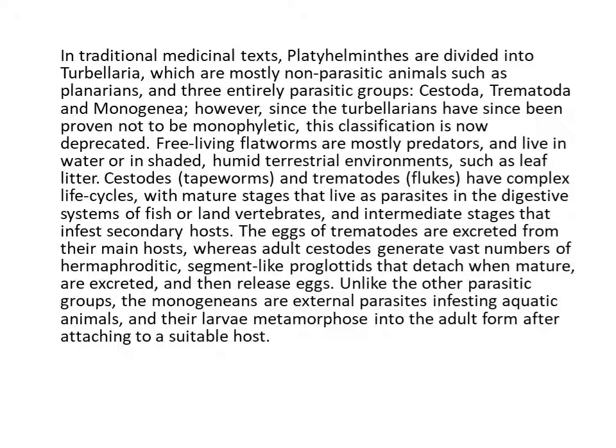The eggs of trematodes are excreted from their main hosts, whereas adult cestodes generate vast numbers of hermaphroditic segment-like proglottids that detach when mature, are excreted, and then release eggs. Unlike the other parasitic groups, the monogeneans are external parasites infesting aquatic animals, and their larvae metamorphose into the adult form after attaching to a suitable host.